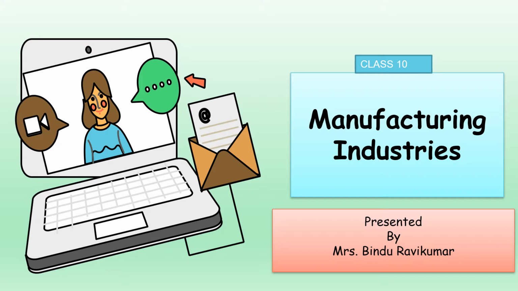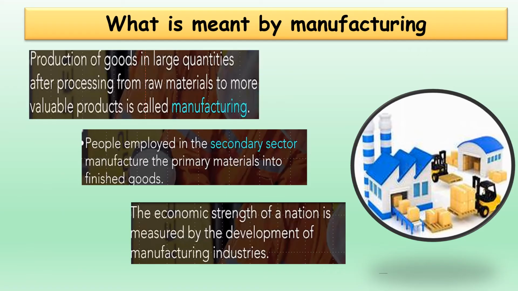Today we are going to look into chapter 5, geography chapter, manufacturing industries. What do you mean by manufacturing? Children, in the previous lessons we have learned about three sectors, the primary sector, the secondary sector and then the tertiary sector. The manufacturing sector comes under the secondary sector.